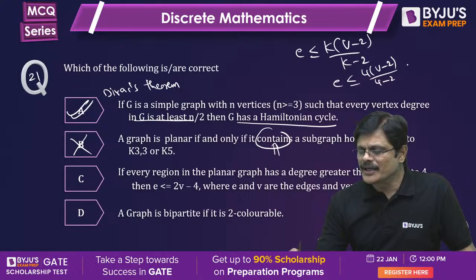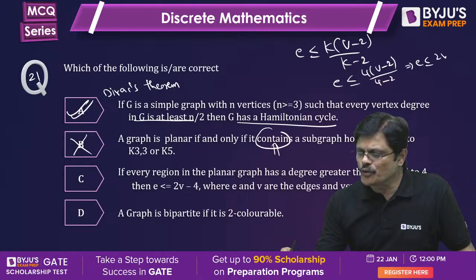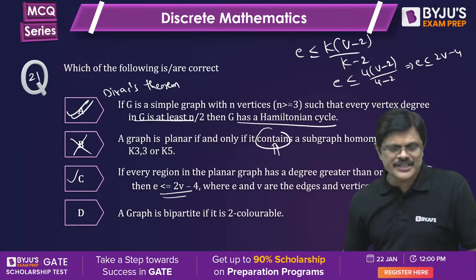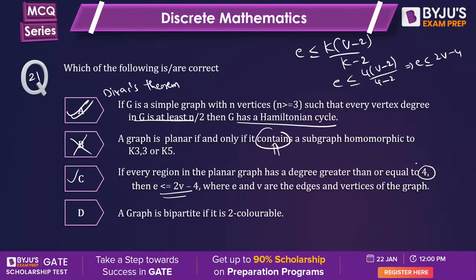That is nothing but E less than or equal to 2V minus 4. That is correct, if the minimum degree of region is 4.